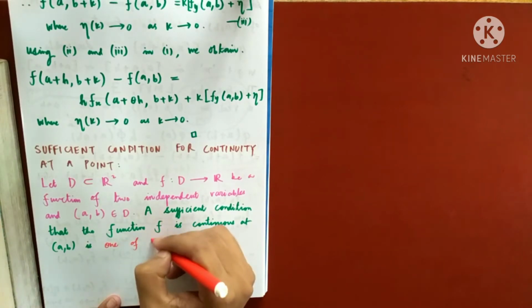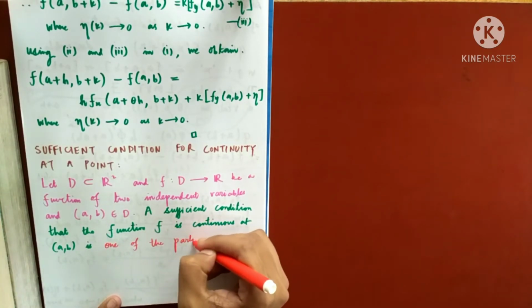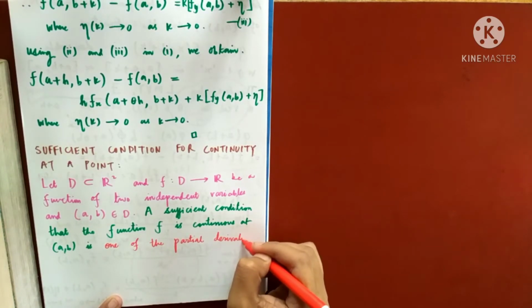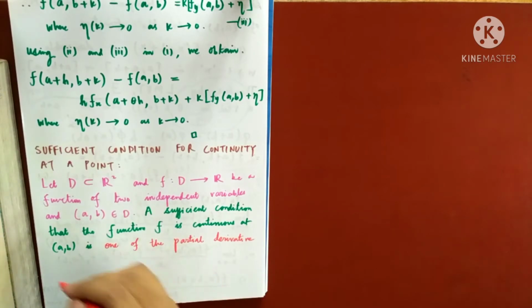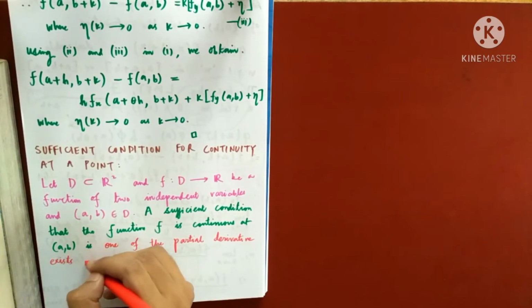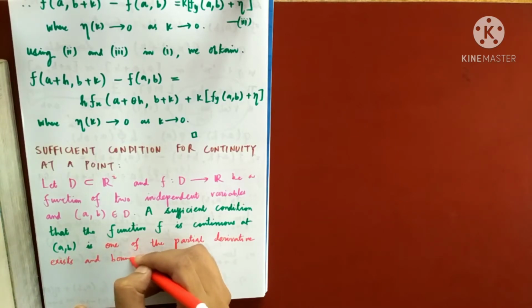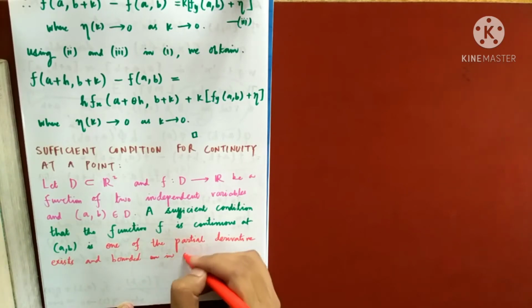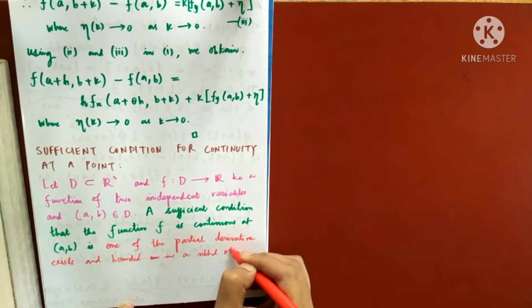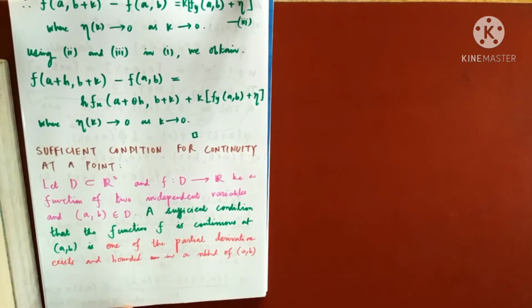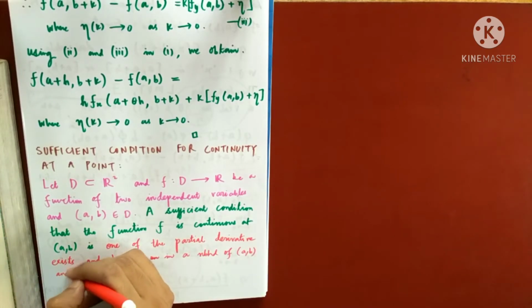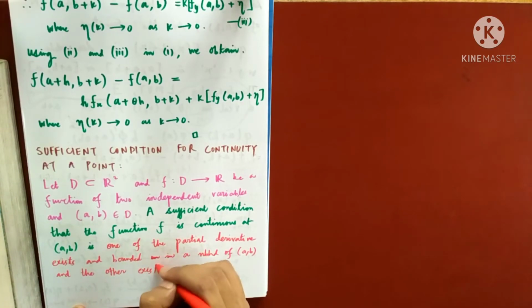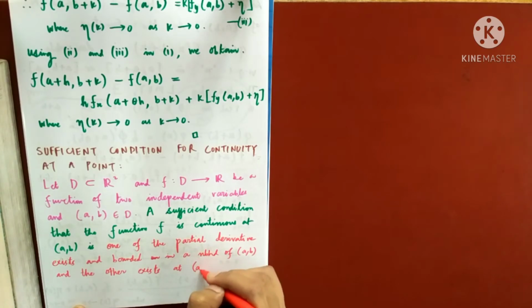One of the partial derivatives exists and is bounded in a neighborhood of the point (a, b), and the other exists at the point (a, b).